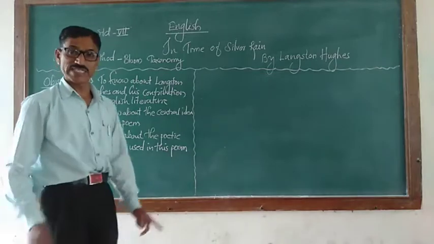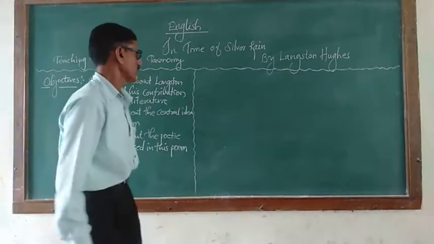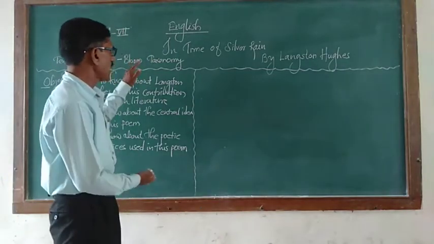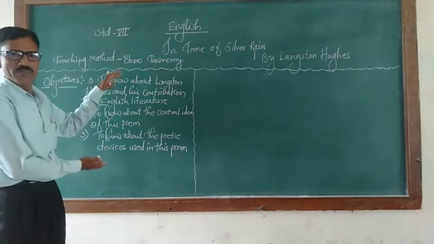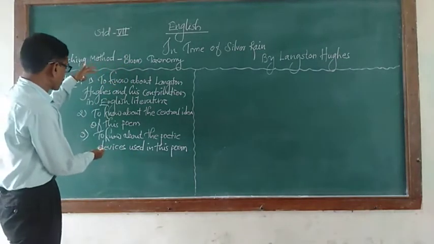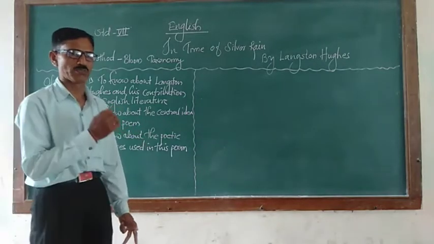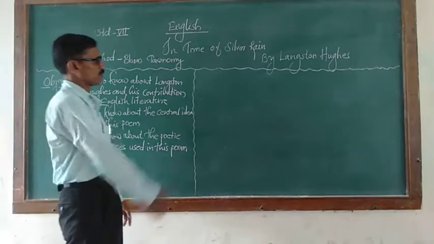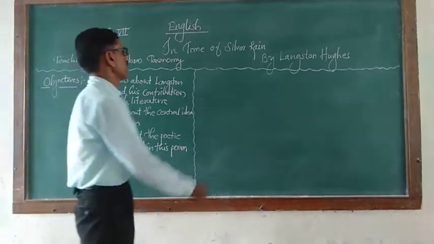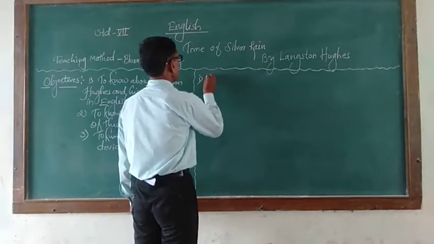So there are 5 steps available in Bloom's taxonomy. When you are going to study this poem, we have to achieve these most important 3 objectives. To achieve these 3 objectives, we have to follow the Bloom's taxonomy. 5 steps are there. Number 1, remembering.